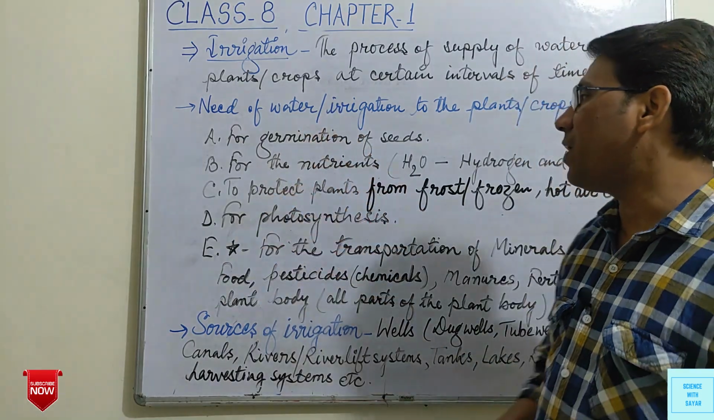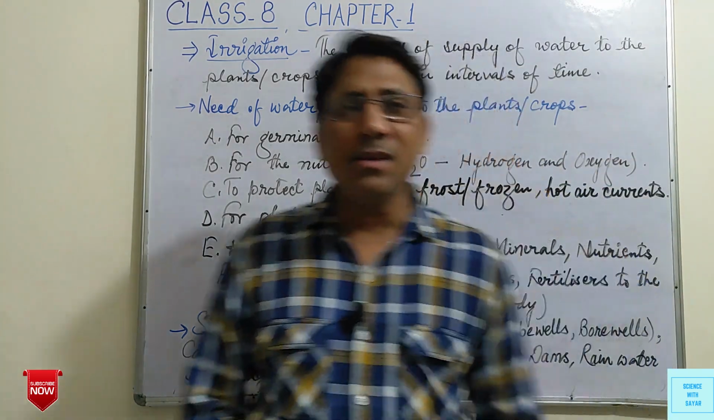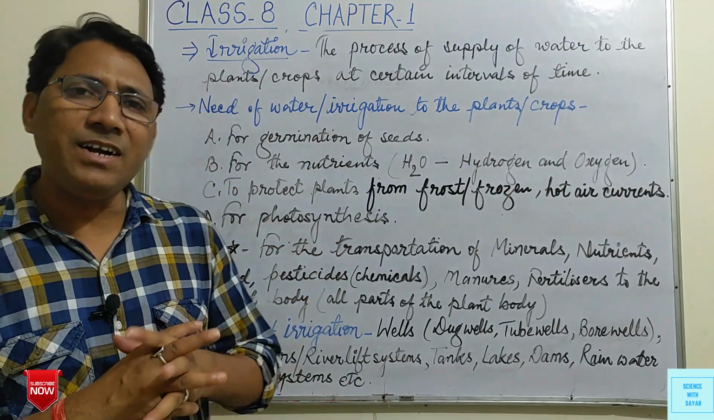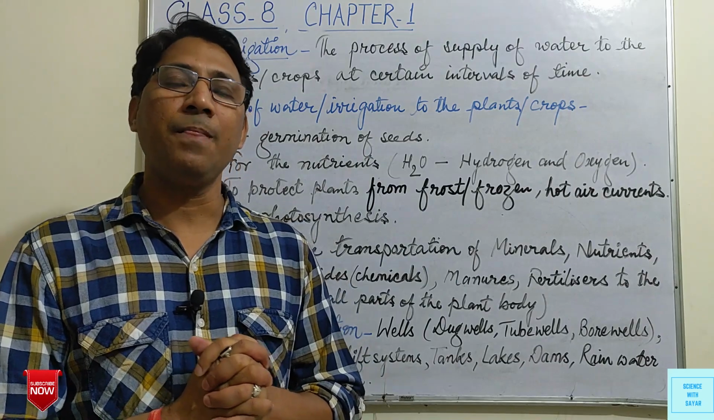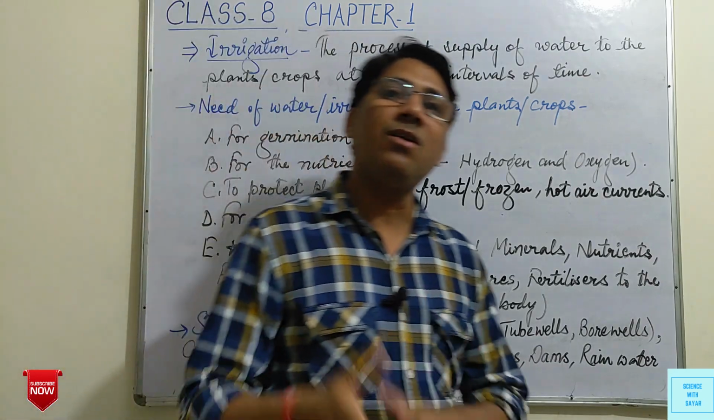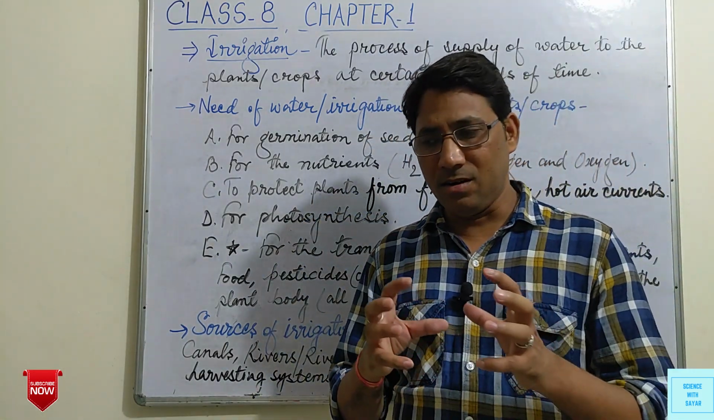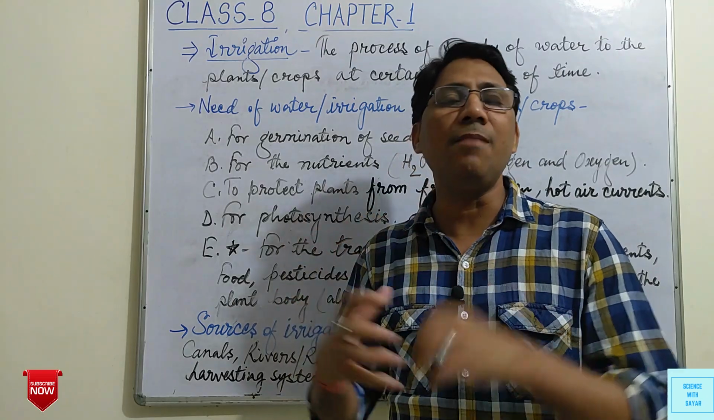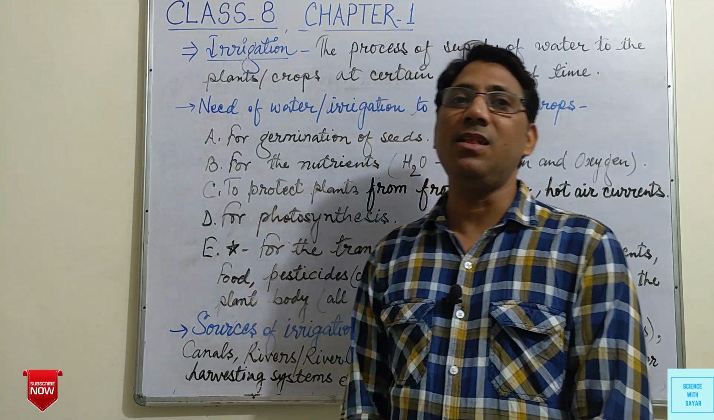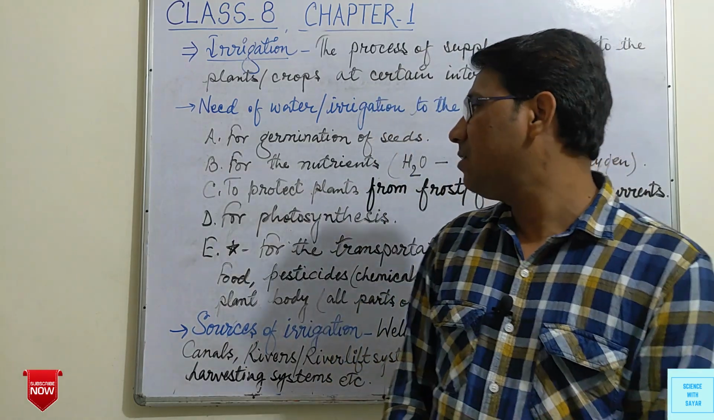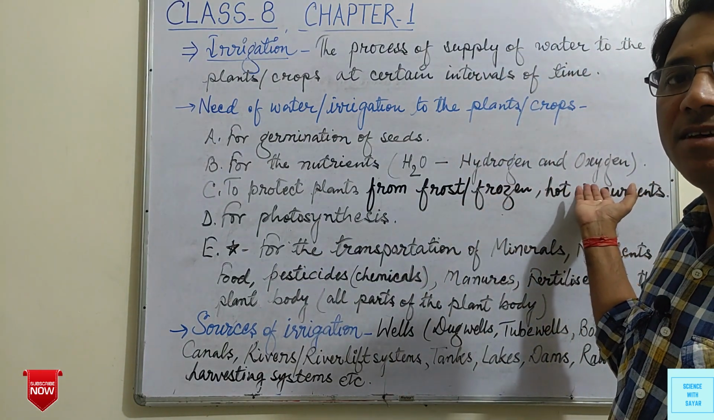Third is to protect plants from frost, freezing, hot air currents, etc. The freezing of different contents of the plant bodies, cells, etc. cannot occur due to the water. It means water maintains a particular temperature of water bodies and plant bodies also, due to which they are protected from frost and freezing, or we can say hot air currents, etc.